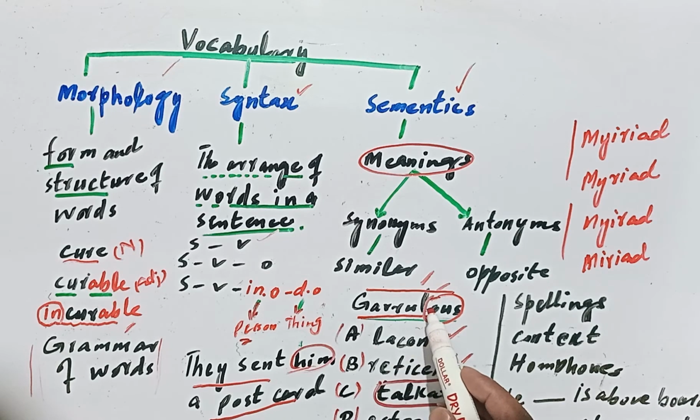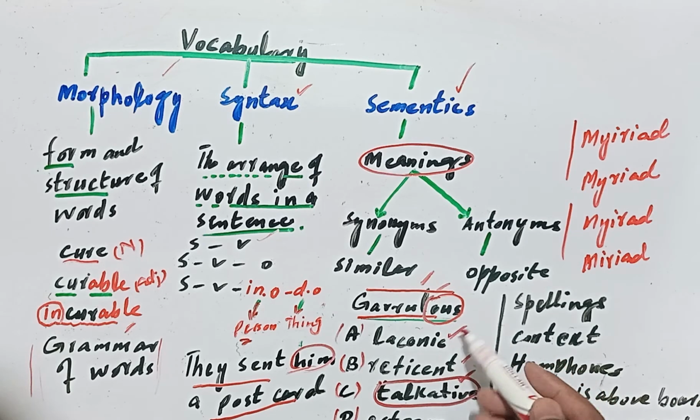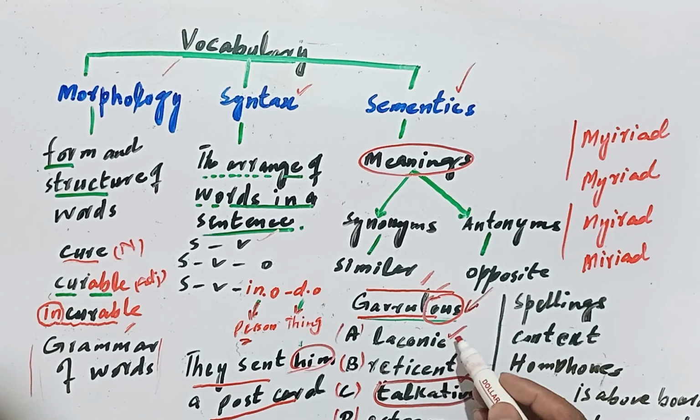We must keep in mind the grammar of the word and its meaning. If we think of the opposite of the word garrulous, the antonym can be laconic and reticent. Both words can be antonyms of this given word, garrulous.